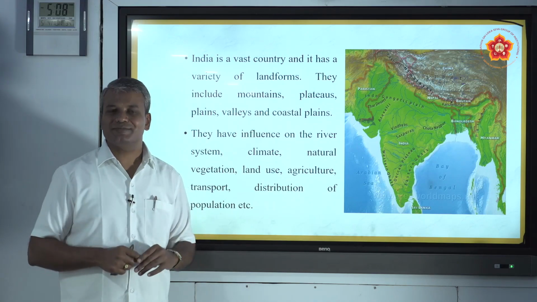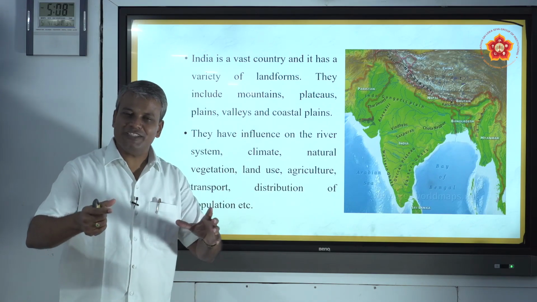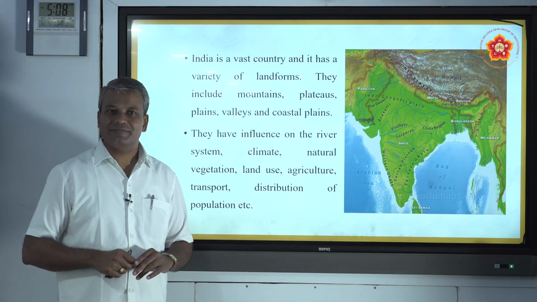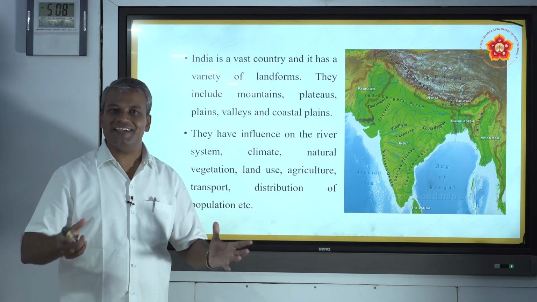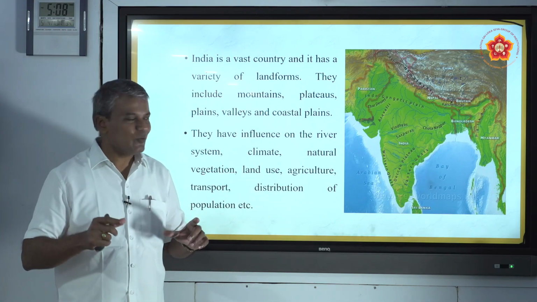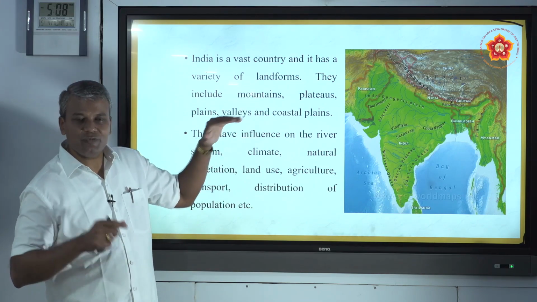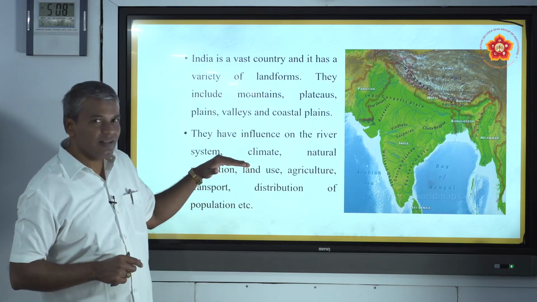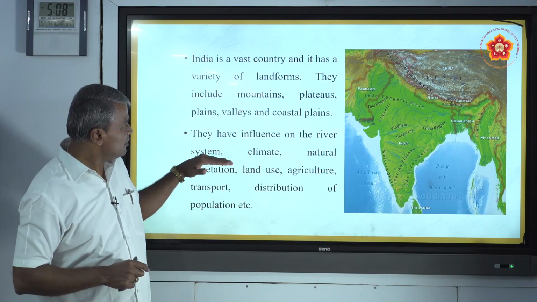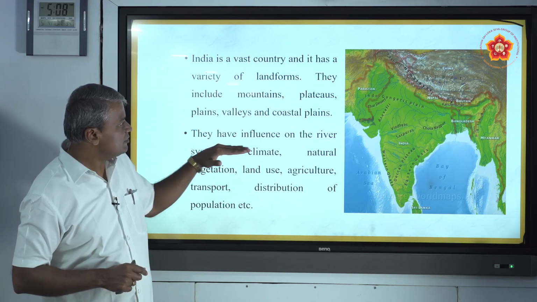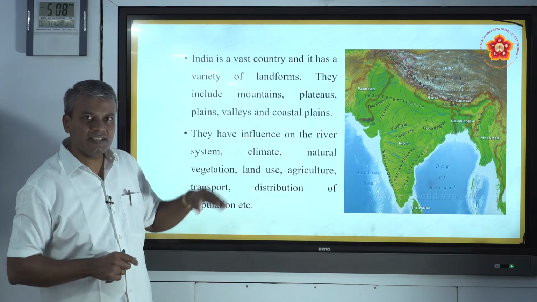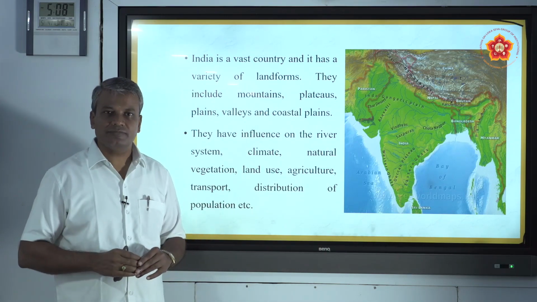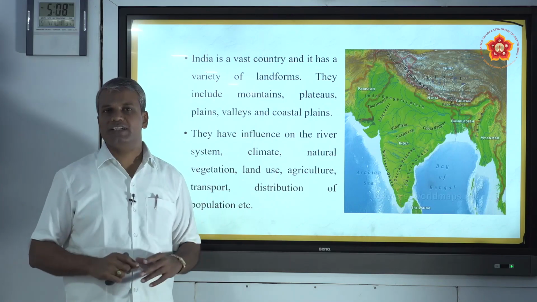In the mountainous region, density of population is very less. In the plain region, the density of population is very high. So this is how the variety of landforms in India influences our climate, river system, natural vegetation, land use pattern, agriculture, transport and distribution of population.